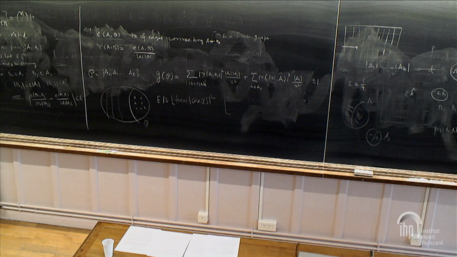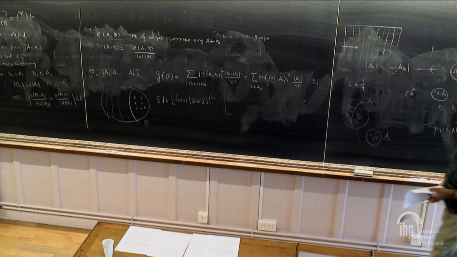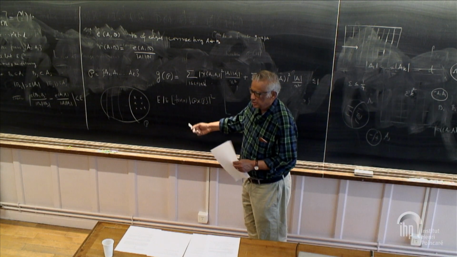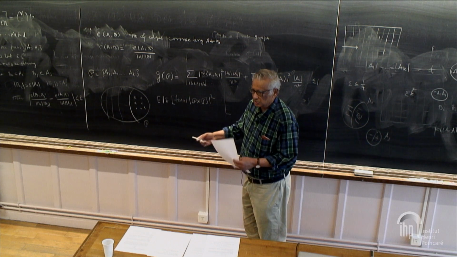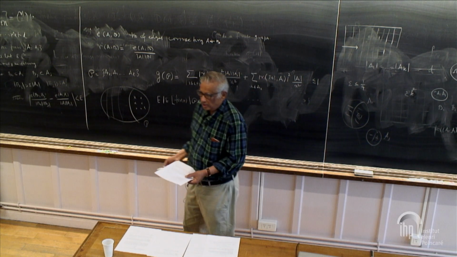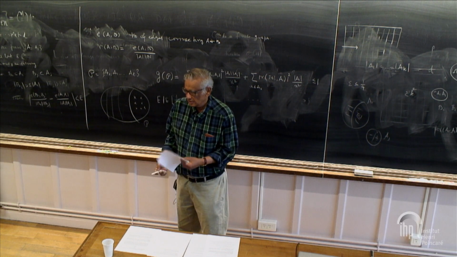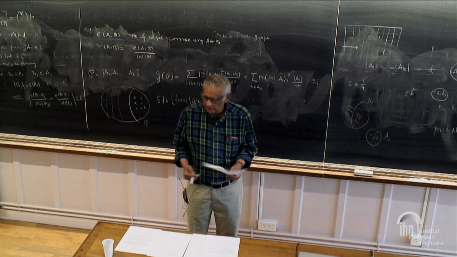Okay? It just comes by because you look at it, you are going to square the difference between the two. Difference between the two is epsilon. You square it, you get epsilon square, and then the probability is d over n.